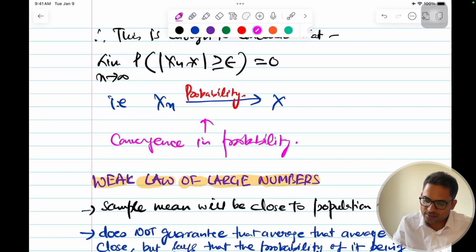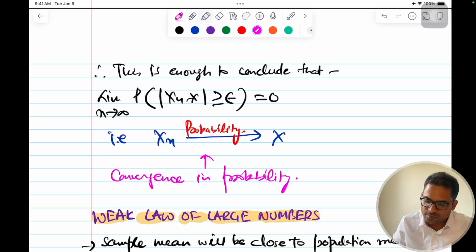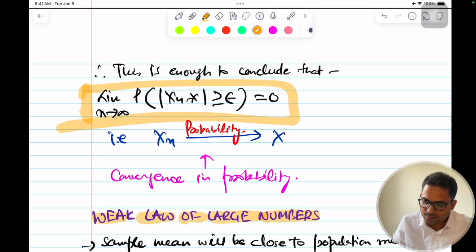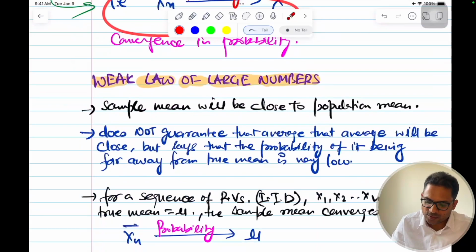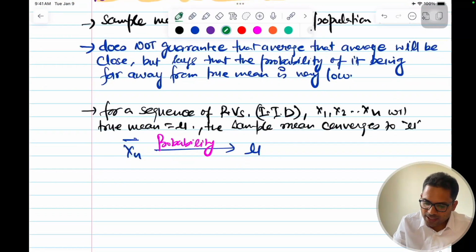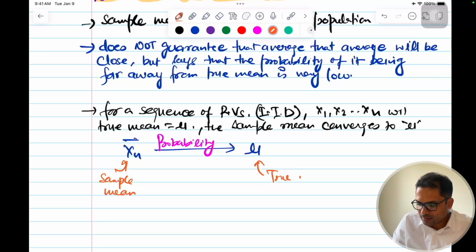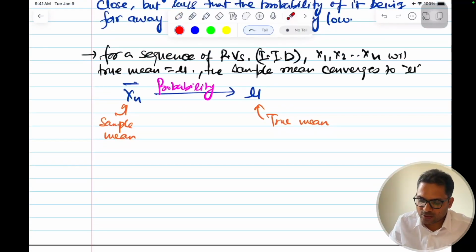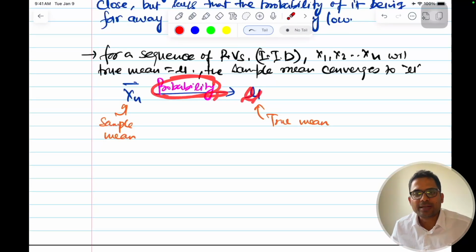This is a shortcut, we write the same thing in short form. So in short we write like this. This is the short form for this thing, that the sample mean, and this is the true mean or population mean, will tend to mu in probability.